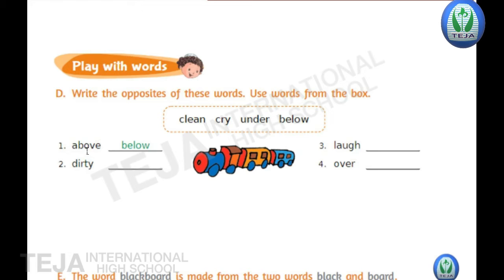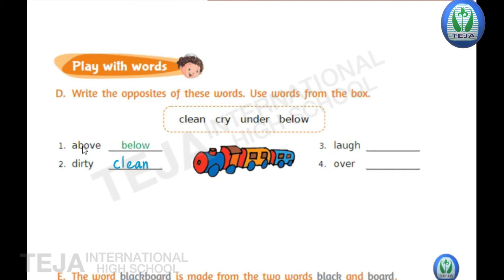Above, below. And the second one is dirty. Children, guess the answer. What is the opposite of dirty? It's clean. Write clean in the blank. Read the spelling. C-L-E-A-N. Clean.